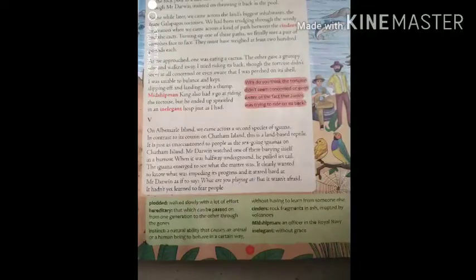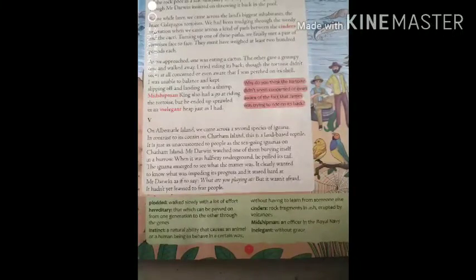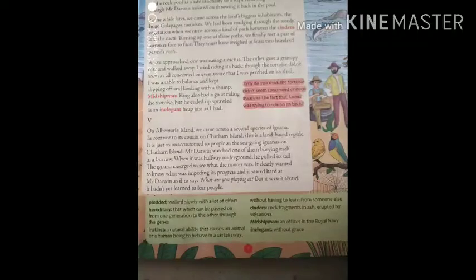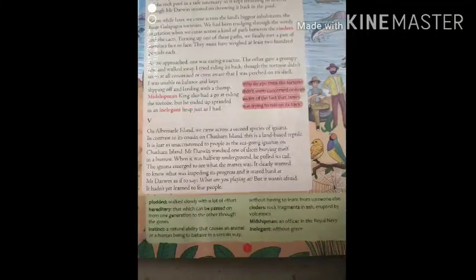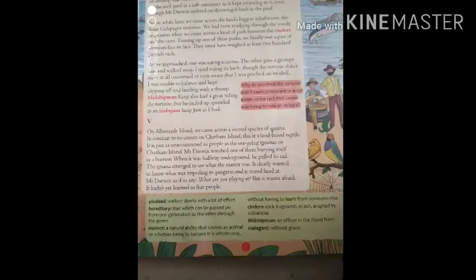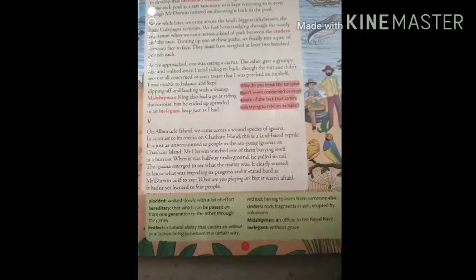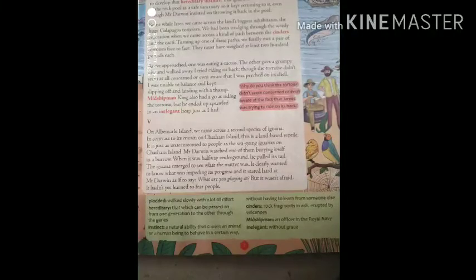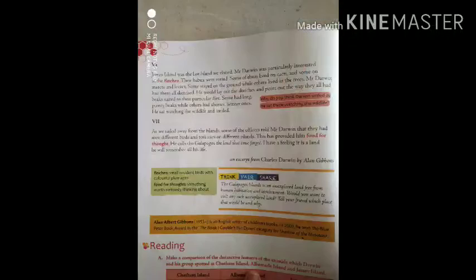In that manner, our iguana in the Albemarle Island watched whom? Darwin. But it wasn't afraid. It hadn't yet learned to fear people. The iguanas in Albemarle Island are also not afraid of human beings. Moving on, sixth paragraph. James Island was the last island we visited.